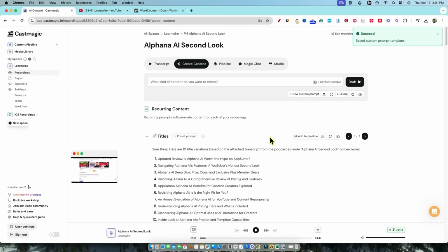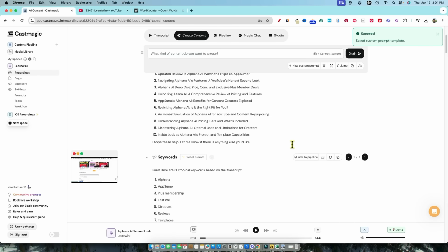Everything's all on one page right here. Actually, I gotta hand the UI over to, and I'm kind of crossing over to a little bit of a comparison here, but trust me, I'll do a full video on it. I think I like the navigation and the UI and the card layout and stuff. It's just a little bit easier to digest in Alphana. There's a lot going on Castmagic.